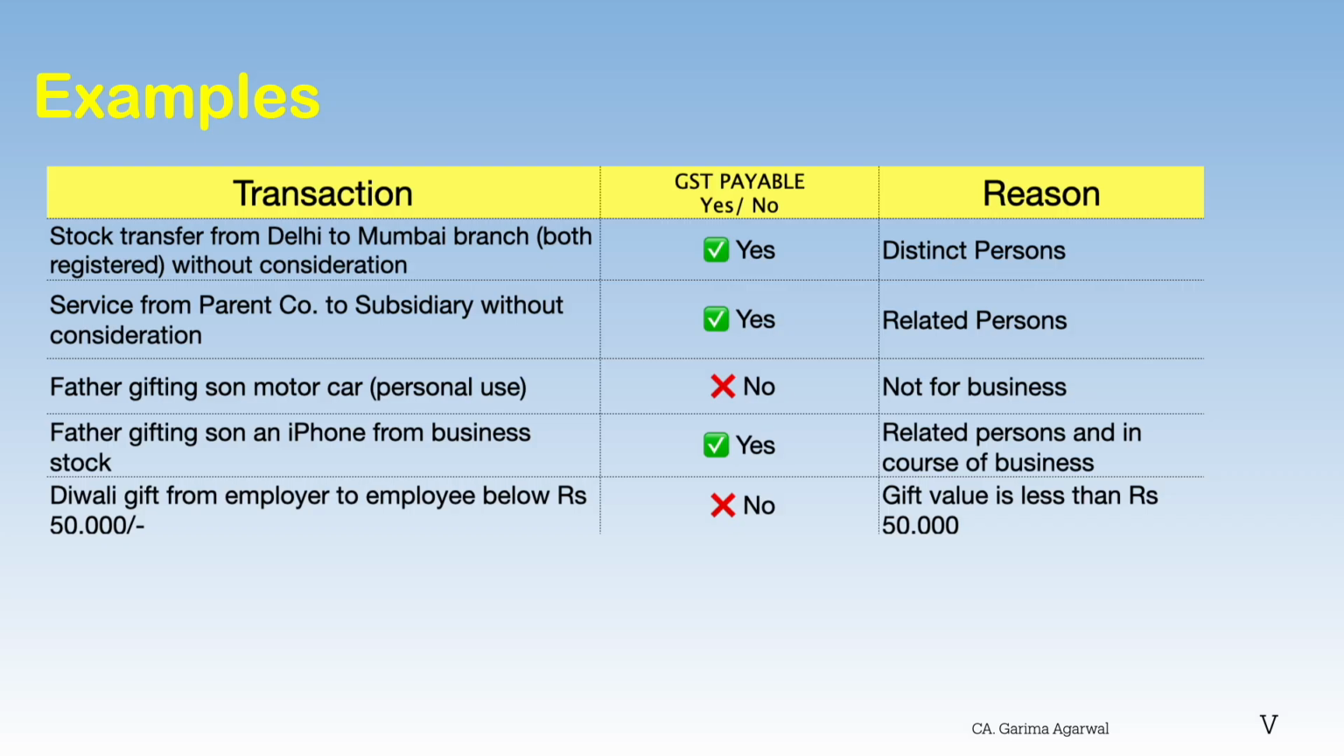Now, Diwali gift from employer to employee below rupees 50,000. Then in this case, will it be a deemed supply and GST be applicable? No, because the proviso says any value up to rupees 50,000 in a financial year between employer and employee will not be treated as goods or services. So GST will not apply in this case as well.